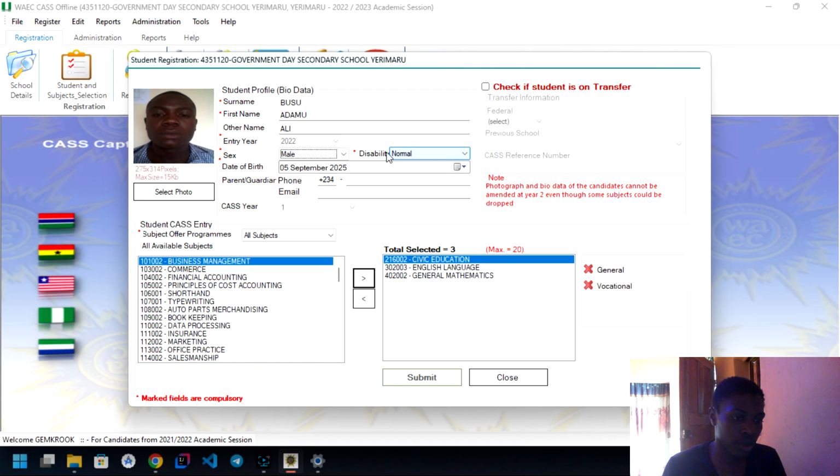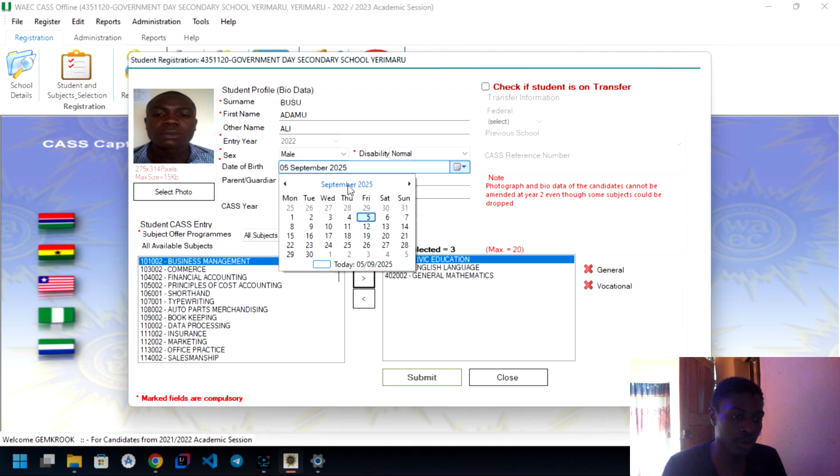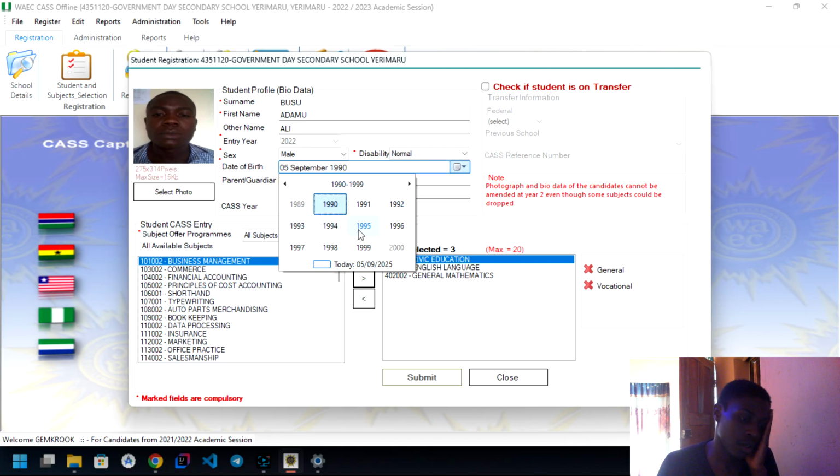So the gender is male, disability normal. For the date of birth, you can enter it by selecting from here. Let's say this student was born in 1995. The maximum you should assign should be 1991, because by next year 1991 becomes 35 years, the maximum age.